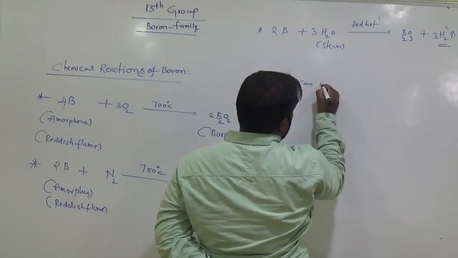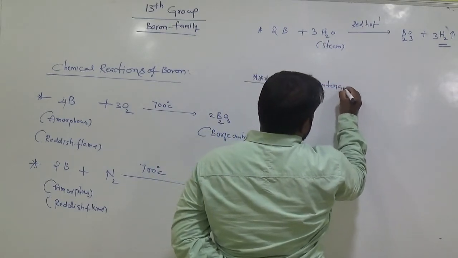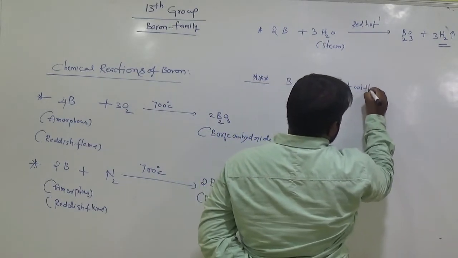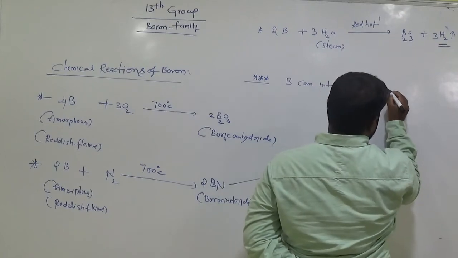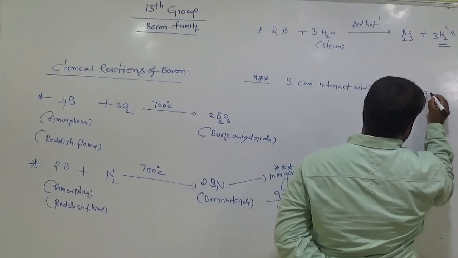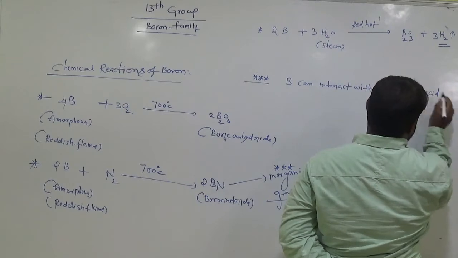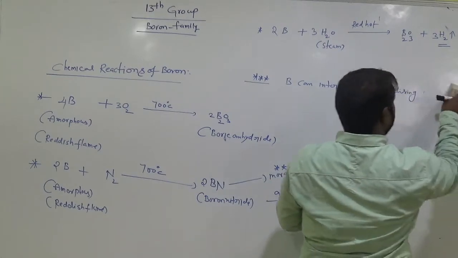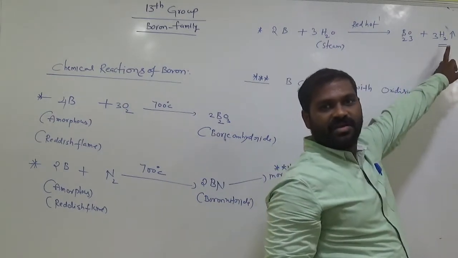Boron can interact with oxidizing acids, that is concentrated acids. Is it clear? Will you be able to see this?